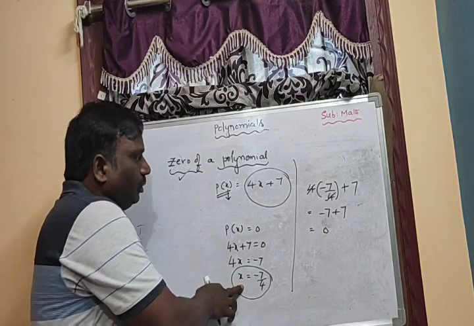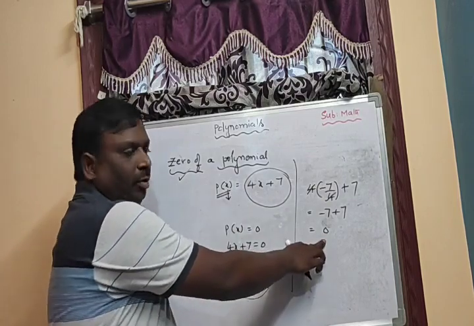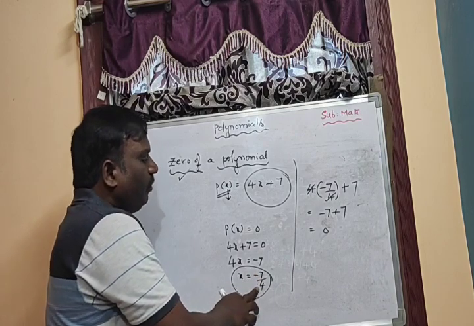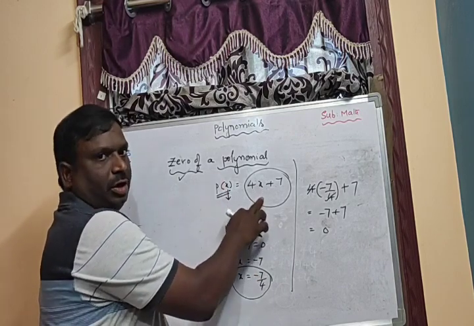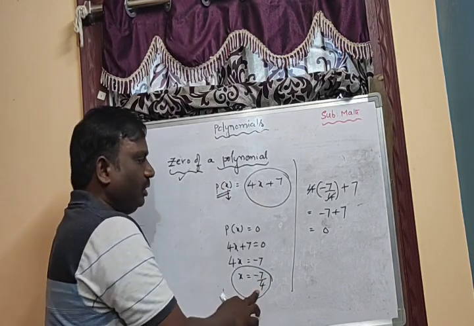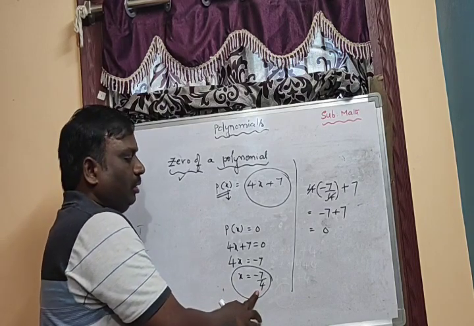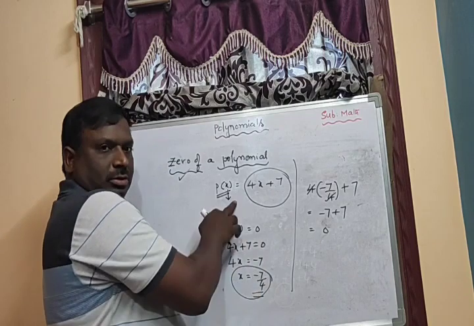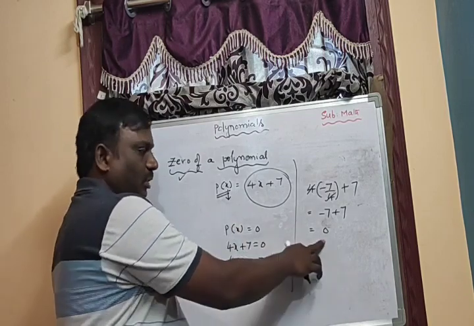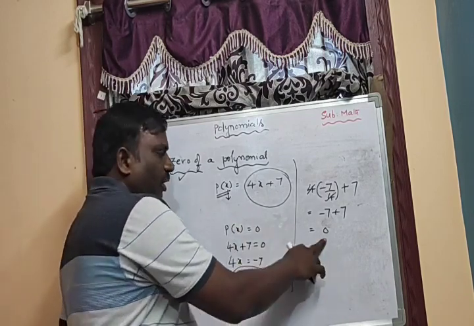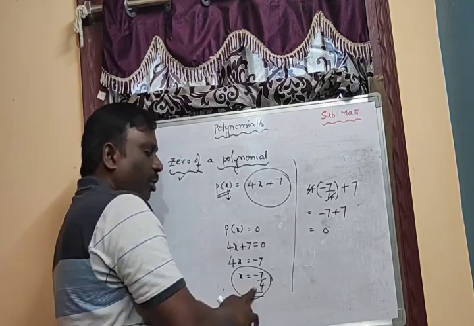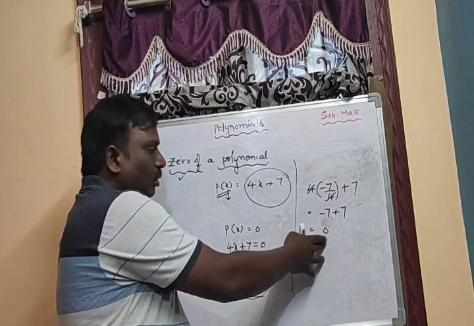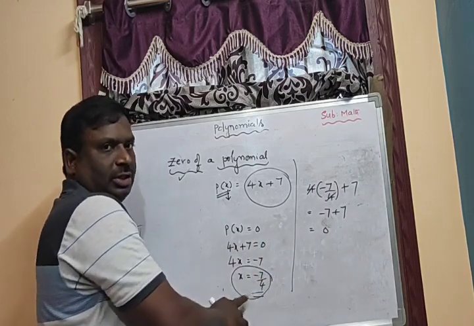For what value will the total polynomial become 0? Minus 7 by 4. So minus 7 by 4 is the zero of this polynomial. And here the value of the polynomial is 0. Value of the polynomial is 0. Zero of the polynomial is minus 7 by 4.